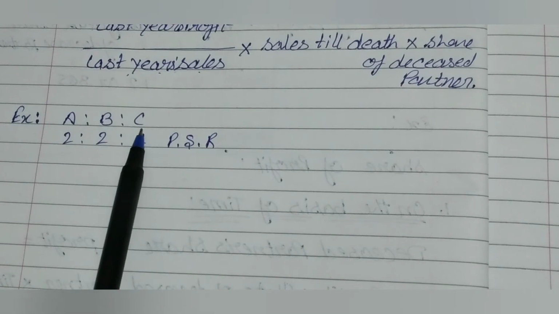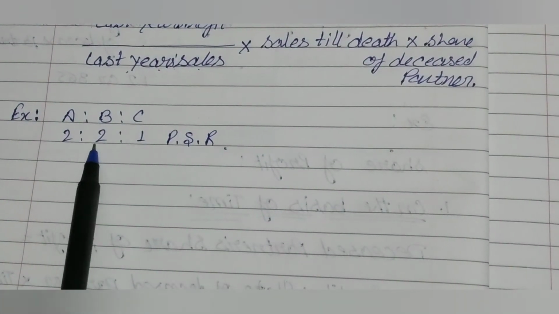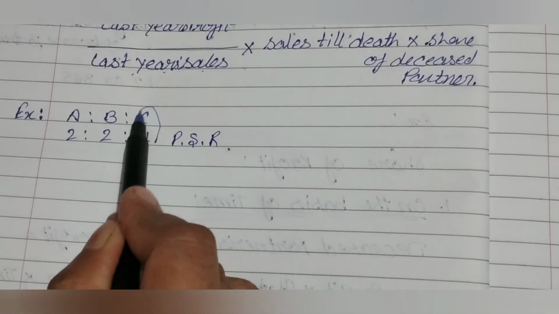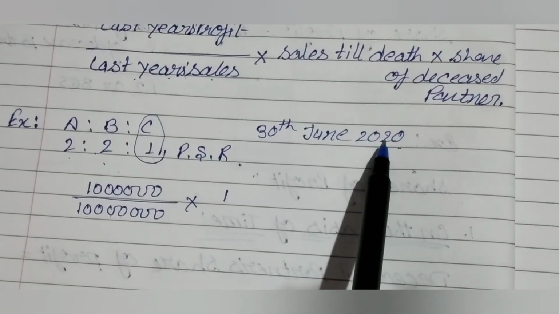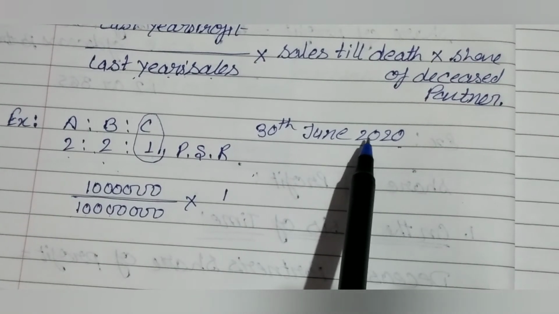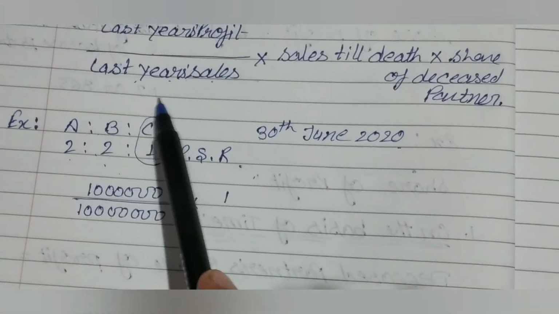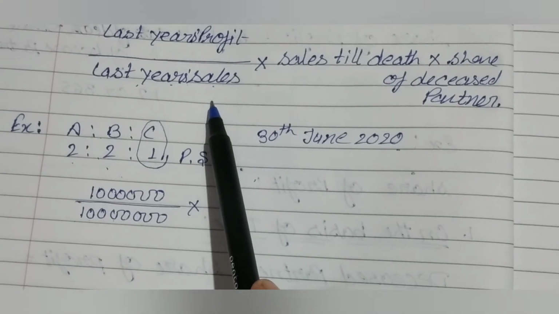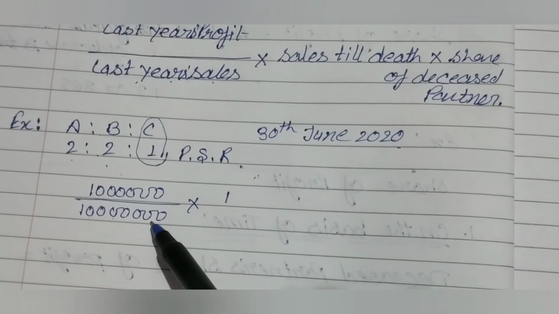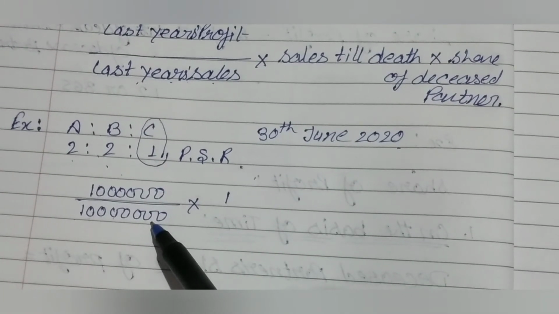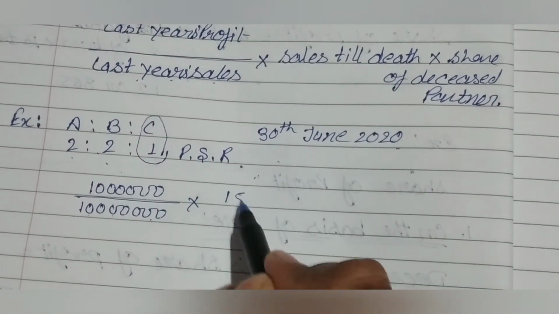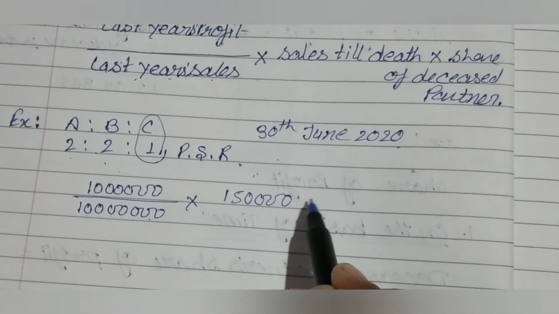A, B and C were partners in a firm. Profit sharing ratio is 2:2:1. C died on 30th June 2020. Profit and sales for the year ended 31st March, that is last year's profit and last year's sales, were given as rupees 10 lakh and 1 crore respectively. Sales during April to June, that is sales till death, were given as rupees 1,50,000.